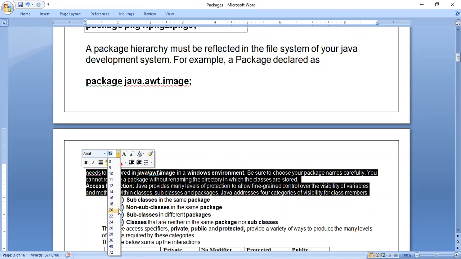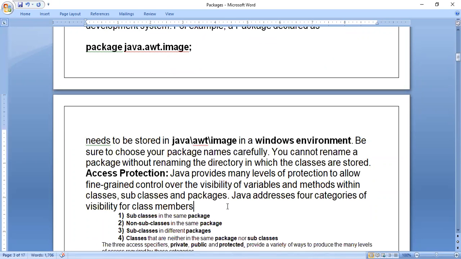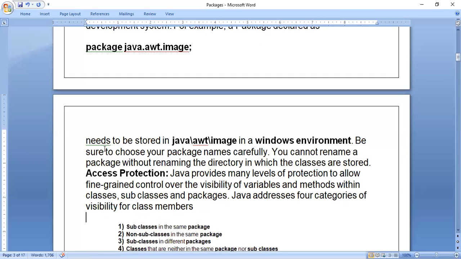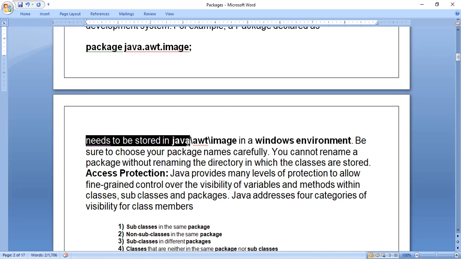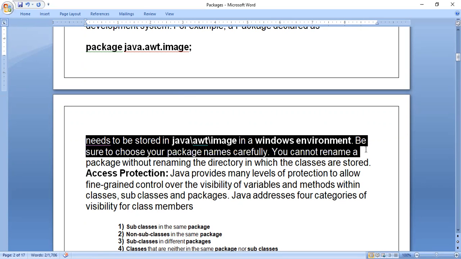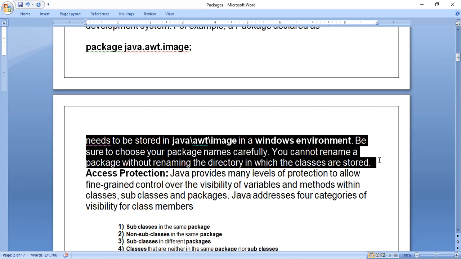So what is the explanation they have given about this line? We will see. Package java.awt.image; means it needs to be stored in Java AWT image in the Windows environment. Be sure to choose your package names carefully. You cannot rename a package without renaming the directory in which classes are stored.